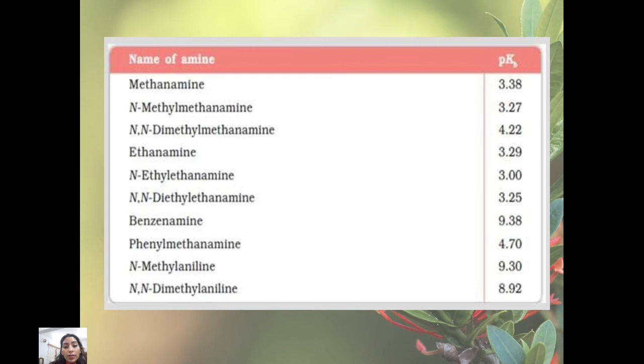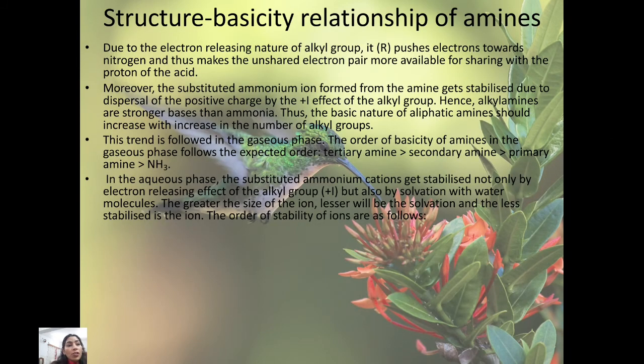These are a few nitrogenous compounds: methylamine, dimethylamine, trimethylamine, and ethylamine, etc. Now, the structure-basicity relationship of ammonia and amines: how primary, secondary, and tertiary amines behave in basicity, and alkyl and aryl groups have different patterns. Due to electron release, the alkyl group pushes electrons towards the nitrogen, thus making the unshared electron pair more available for sharing with the proton of the acid, which I mentioned earlier. Moreover, the substituted ammonium ion formed from the amine gets stabilized due to dispersal of the positive charge by the positive inductive effect of the alkyl group. Hence, alkyl amines are stronger bases than ammonia.